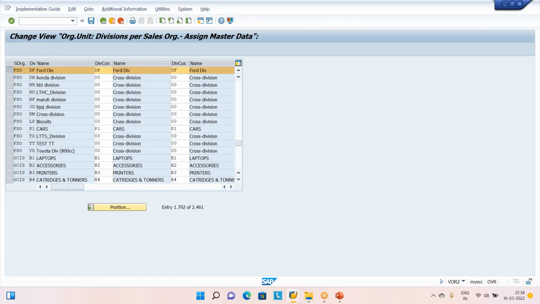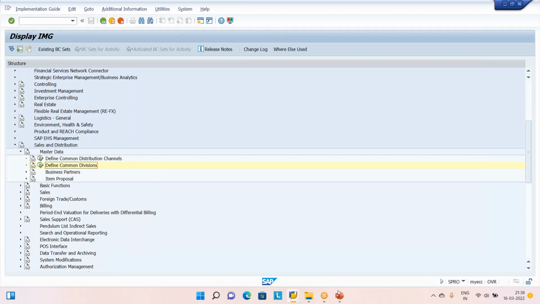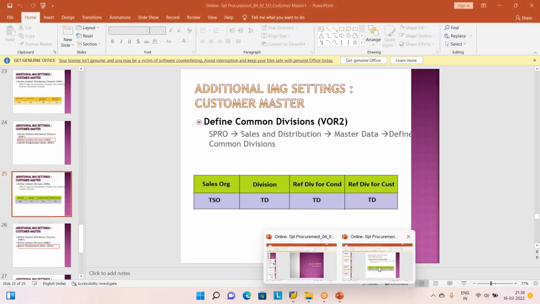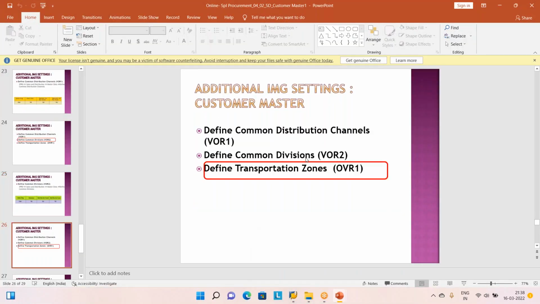Click back. One more thing that we have to do is the transportation zone. Transportation zone is about reaching the customer place, the dealer place, from our factory. Once the dealer is raising a purchase order and asking for the product, our company is going to see the shortest path to reach him. That is called transportation zone.